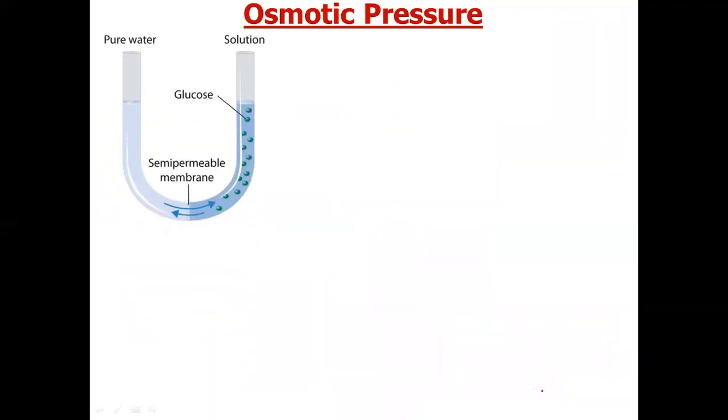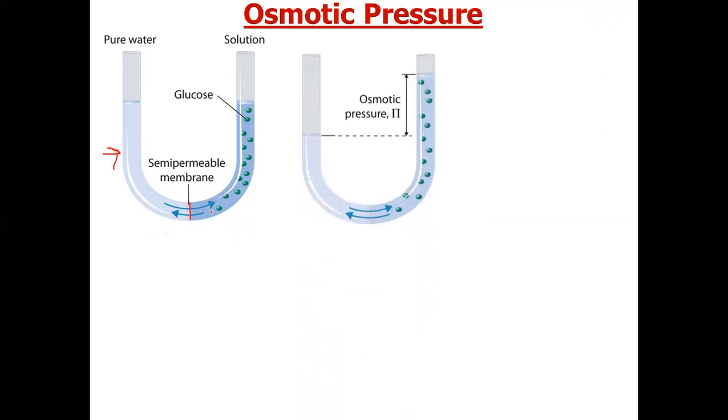Consider a different case. Suppose we have a U-shaped container which is separated in the center by a semi-permeable membrane. On the left hand side we have pure solvent, assume water, and on the right hand side we have a solution of glucose in water. What will happen? Because of osmosis, the water molecules from the left hand side will go to the right hand side, so the water level on the right hand side will increase. The pressure due to this column is called osmotic pressure.